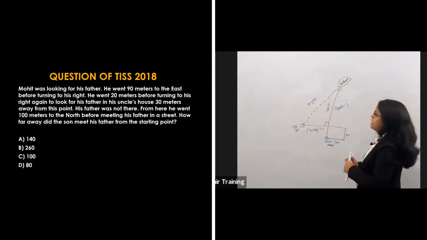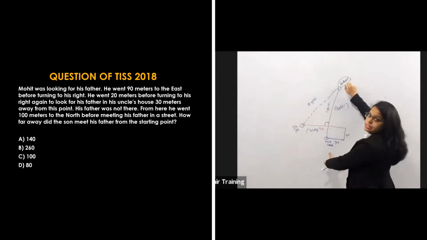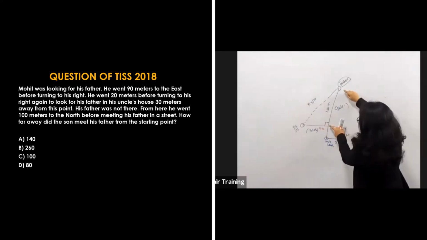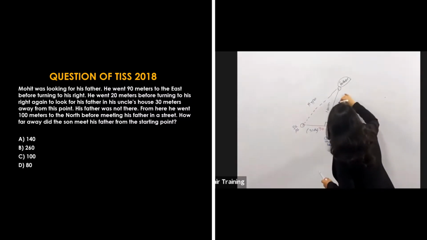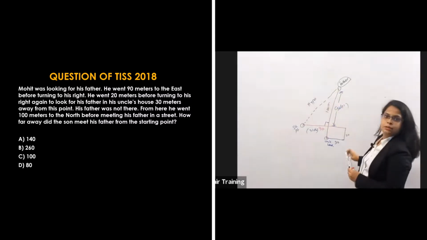So what will be hypotenuse square? That is side 1 square plus side 2 square. So what is this side 1? This total was 100 meter, but this 20 meter up to this is a 20, and I have to calculate only this one. This is my side 1, right? So this distance will be equal to 100 minus 20, that means 80.